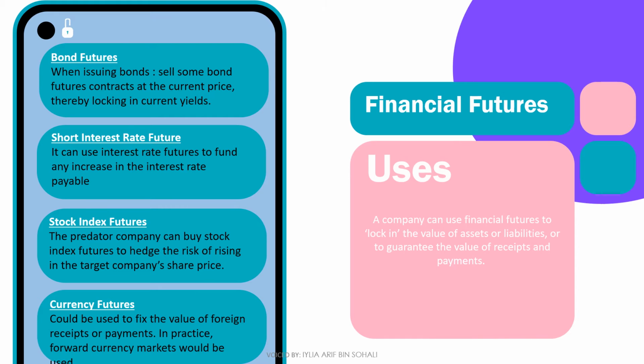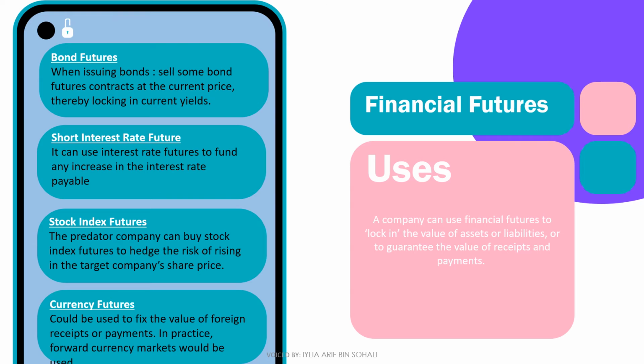This contract allows us to lock the current interest rate to protect against any increase of interest rate in the future. Thirdly, we have stock index futures, which act like an equity or share. As an example, a company would like to buy a share of another company at the price of 1 ringgit for 1 unit. This contract allows the buyer company to lock the price to prevent any increase in the stock price in the future.